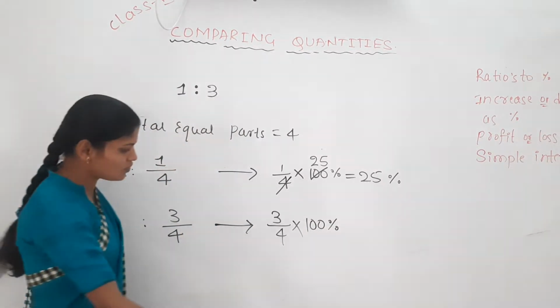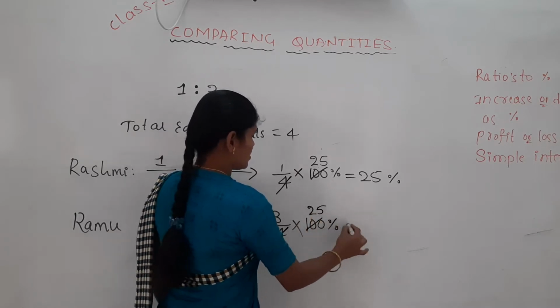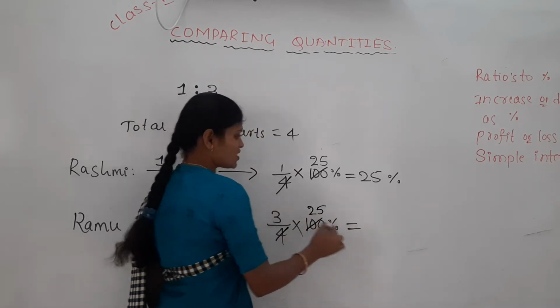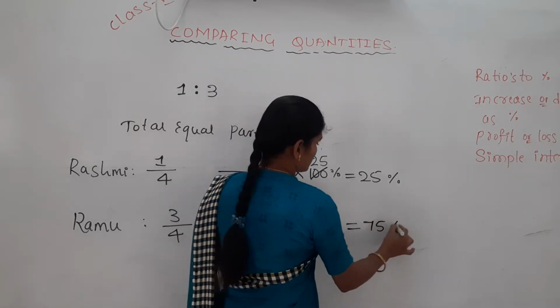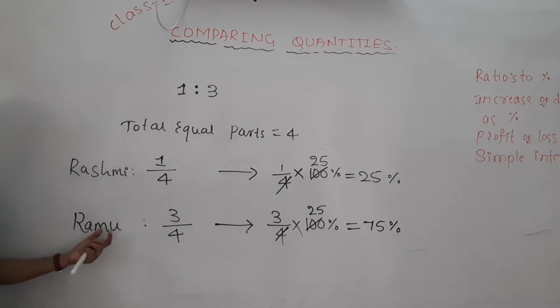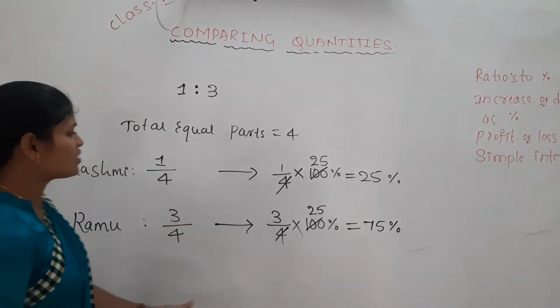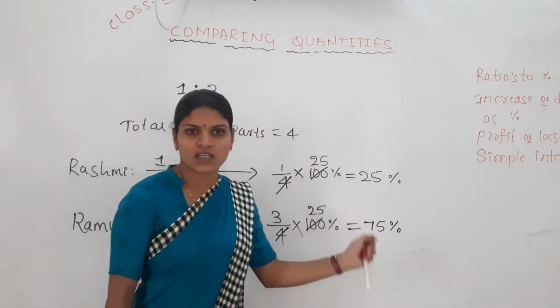Now 4 ones are 4, again 25s are remaining. 25 threes are 75. So how much percent of the apple did Ramu eat here? 75% of the apple was eaten by Ramu.